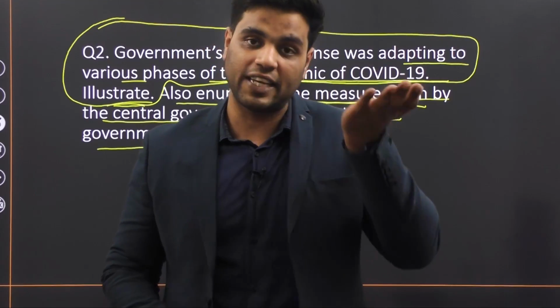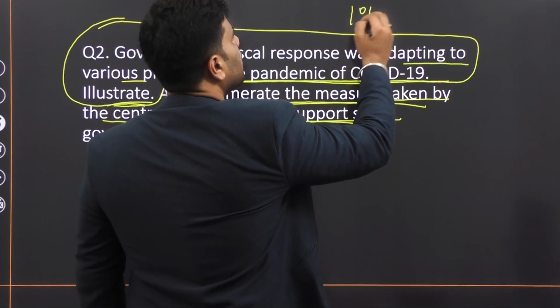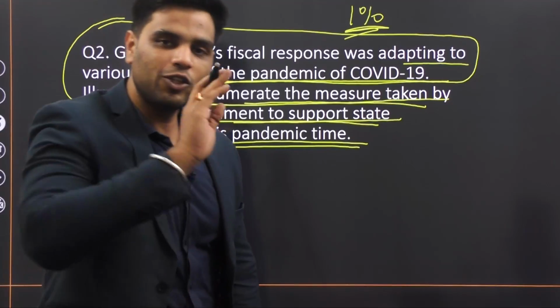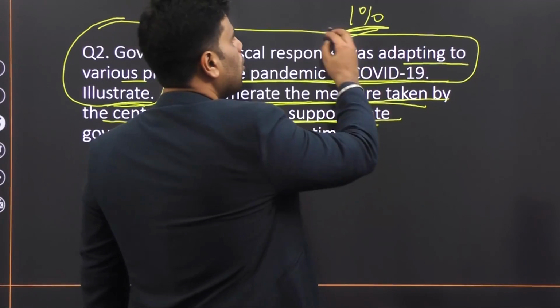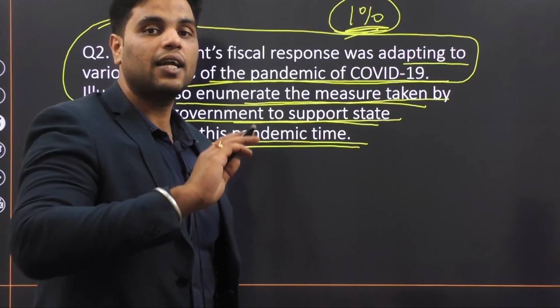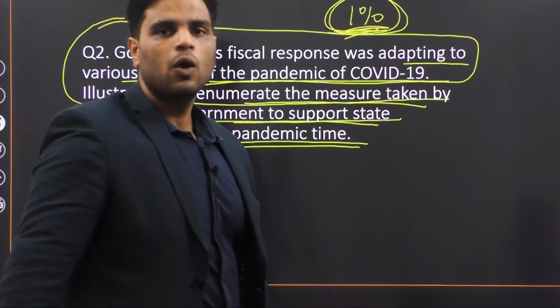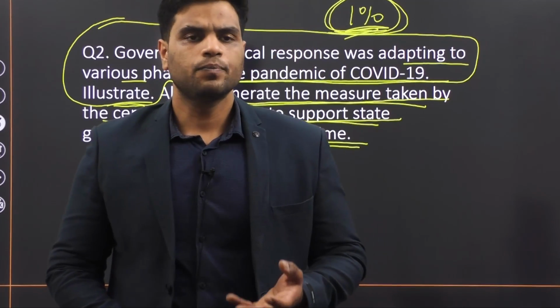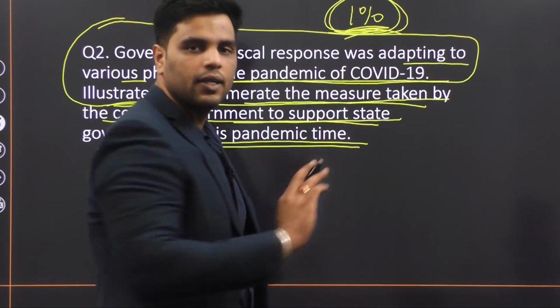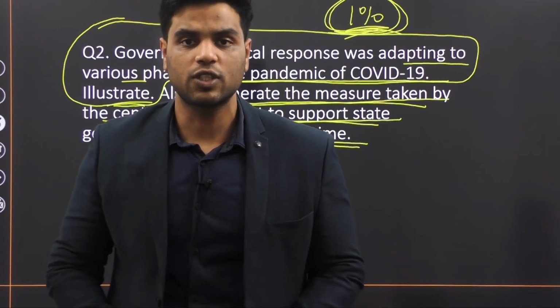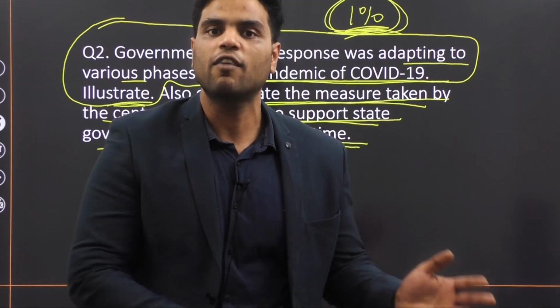So some of those steps were, well, government increased the borrowing limits of states by 1%. But this was conditional. Only those states that conducted certain reforms were allowed to borrow an additional 1%. Well, some of those reforms were the one nation, one ration card reform, right? Ease of doing business reforms. So those states that conducted those reforms, government enhanced their borrowing limit, right? Then government provided certain grants to states. Then government also gave certain compensation to states, right? So various steps were taken by central government to support the states.